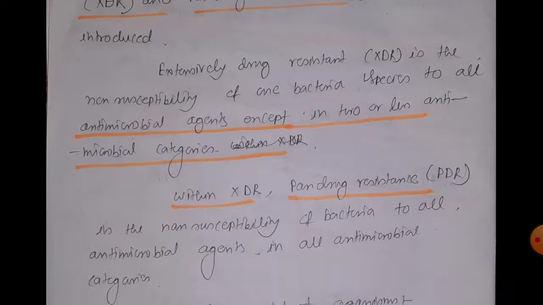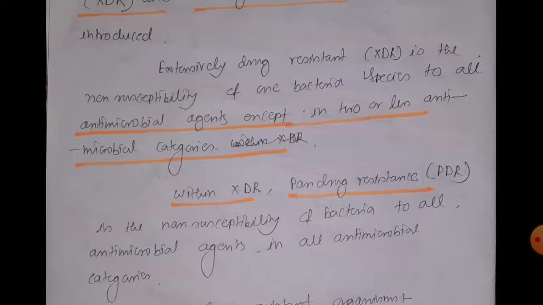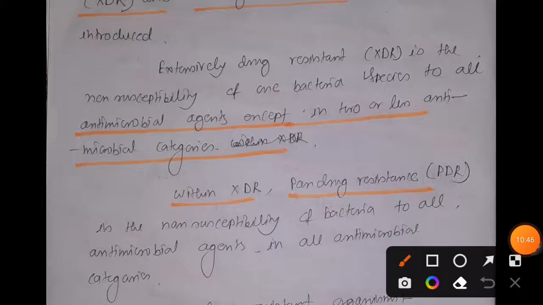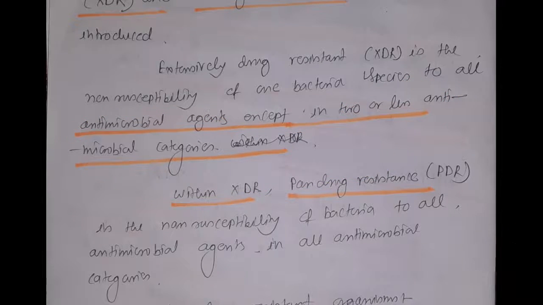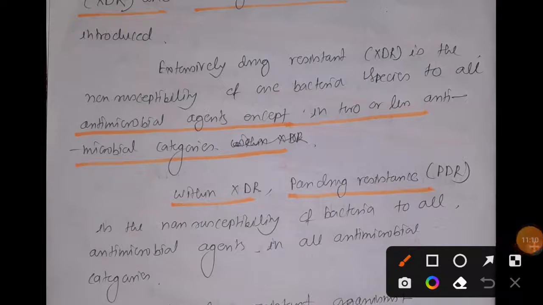Okay, so now let's talk about what extremely drug resistance is. Extremely drug resistant is what I have told you about the Z microorganism. That means an extremely drug resistant microorganism has developed resistance to all antimicrobial agents, except two or fewer antimicrobial categories. What is the meaning of this? Let's say